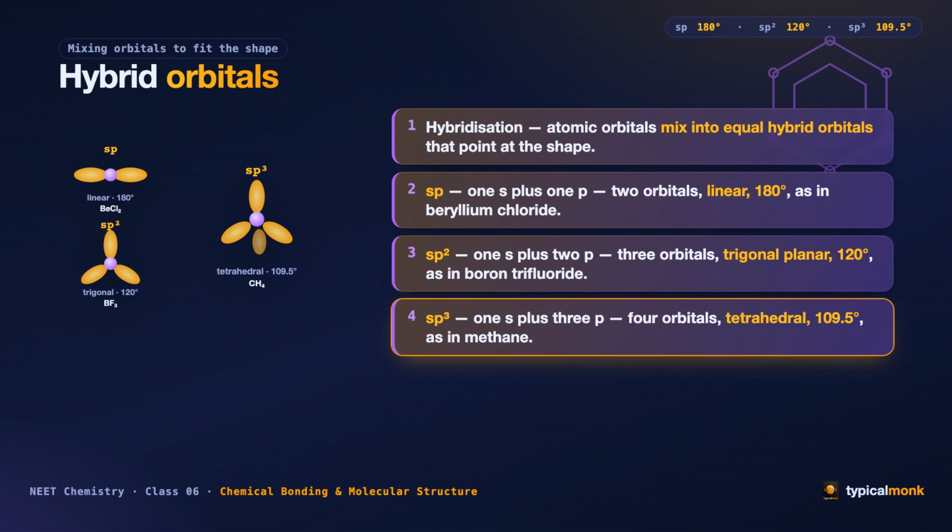And third, sp³. One s mixes with all three p orbitals to give four hybrid orbitals pointing to the corners of a tetrahedron. That is tetrahedral, with the famous angle of 109.5 degrees, as in methane. Notice how the number of orbitals mixed always equals the number of hybrids you get.